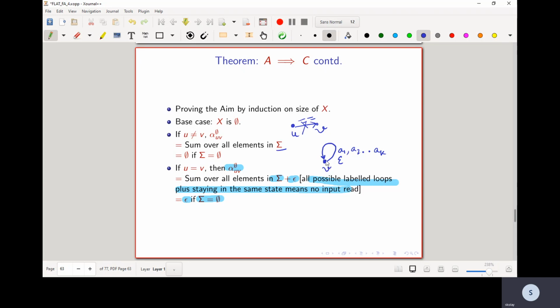If u is equal to v, then you have a loop, and therefore you are allowed to read input alphabets, or you are allowed to stay at the same state without reading any input. And therefore the alpha empty uv is going to be matched to either the sum over all elements of sigma plus epsilon, or epsilon itself.